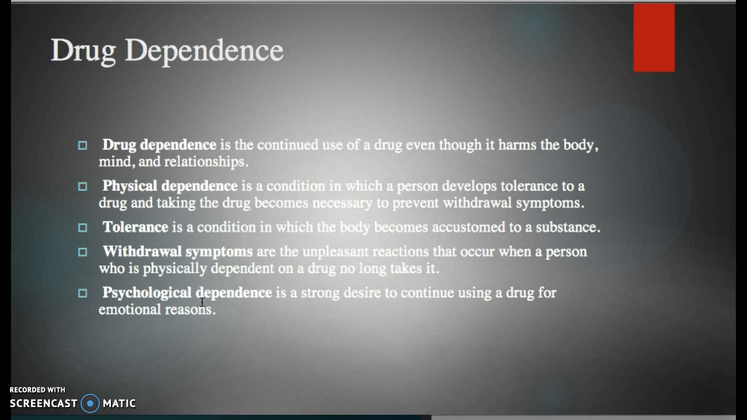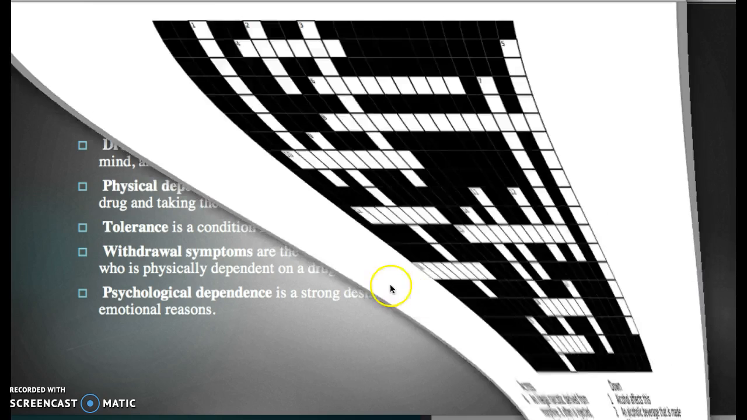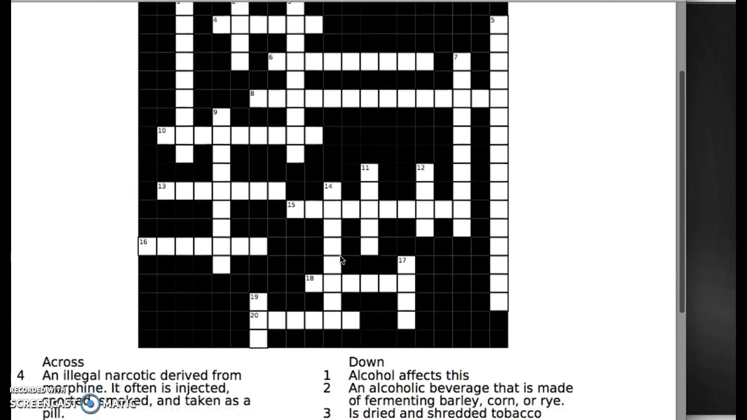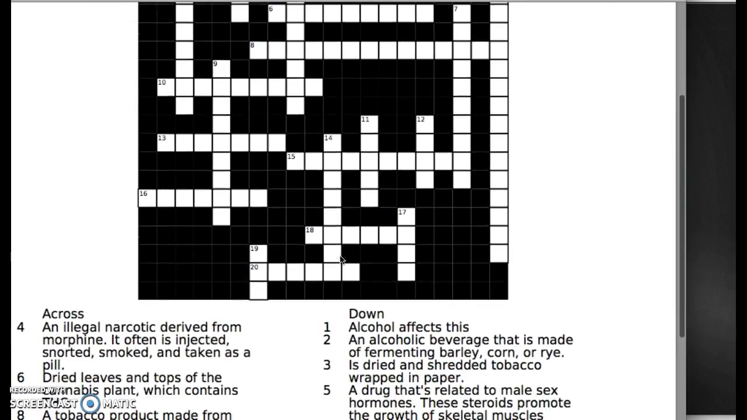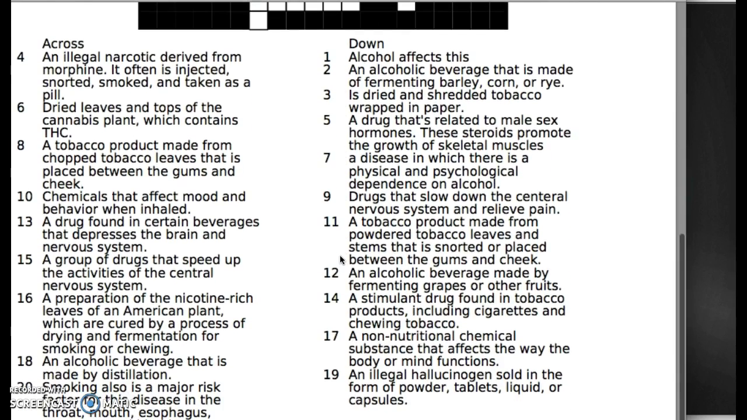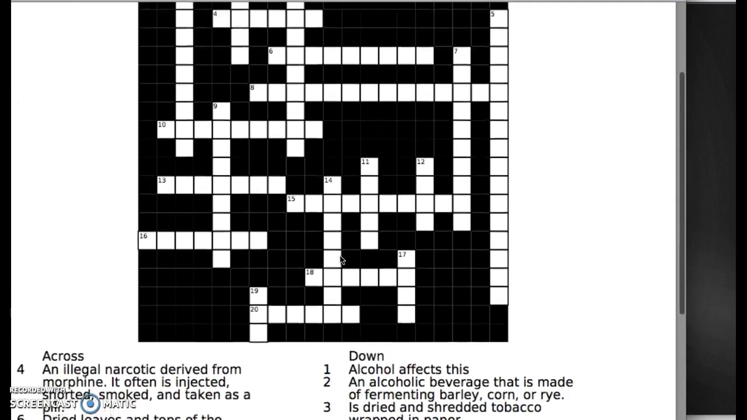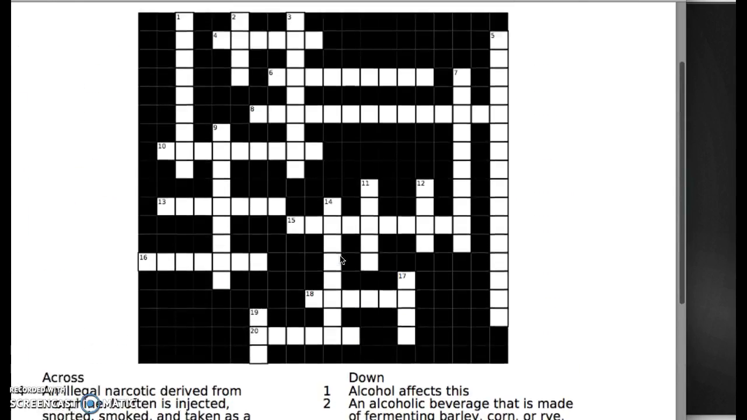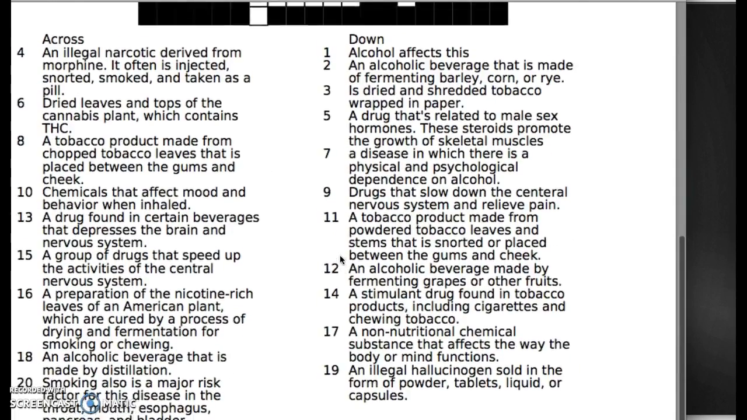So, right here is a picture of the crossword puzzle that I made for you guys, and I'm going to attach a link to the crossword puzzle so you guys can complete it, and after you have completed it, you can email me and I will send you a grade and the answers to whatever answers you got wrong.